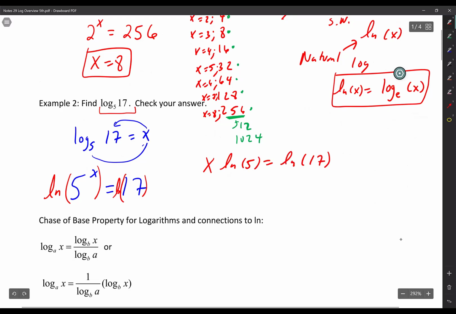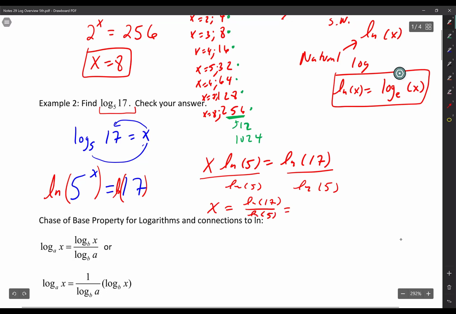Sorry, guys. I'm thinking about the answer that I just gave you, and it's like the worst answer in the world. I'm going to get x by itself. So to get x by itself, I'm just going to divide by ln of 5. And there it is. That's my answer. I would leave it alone. If you are adamant about wanting a number, no big deal.